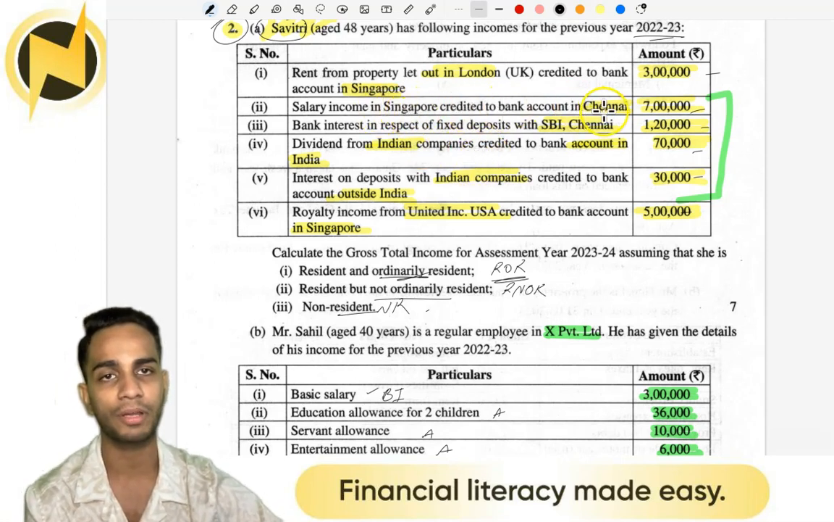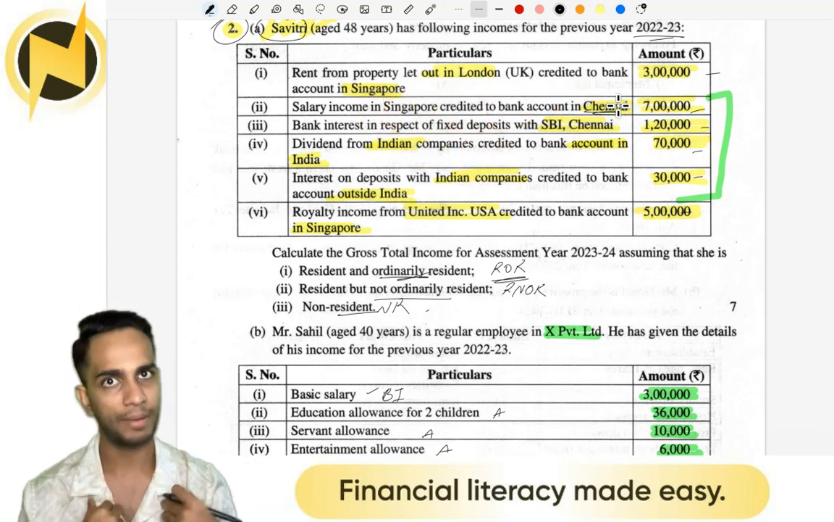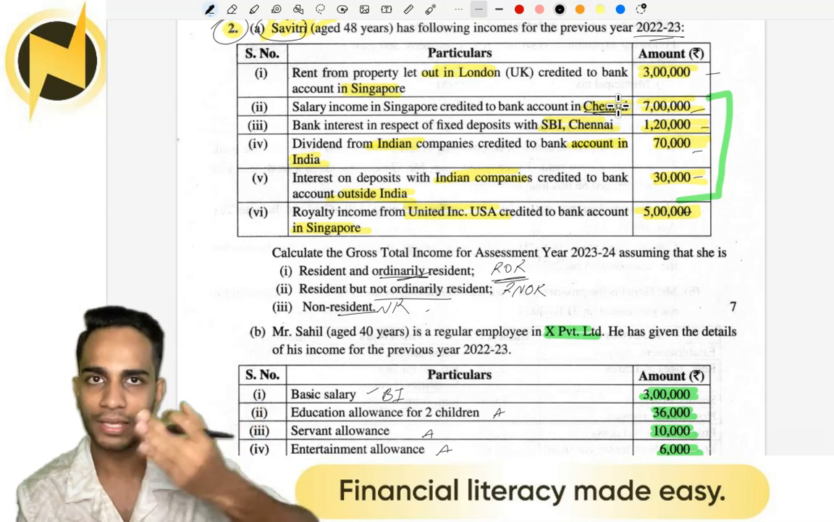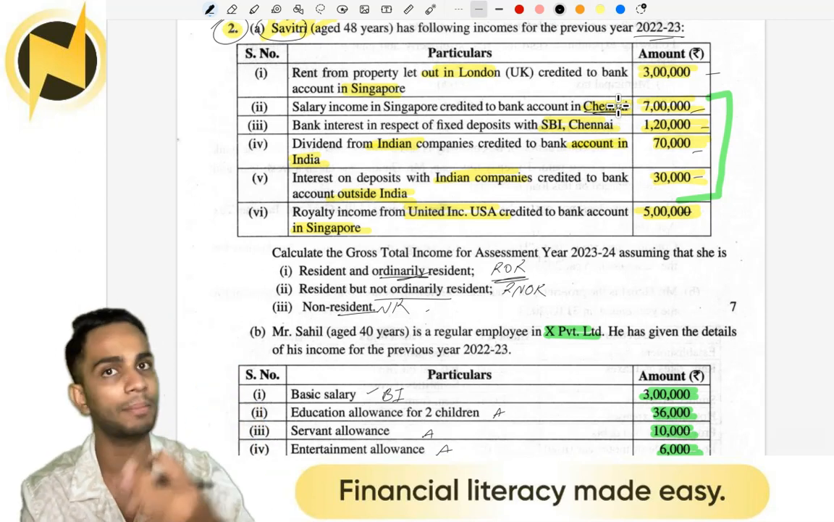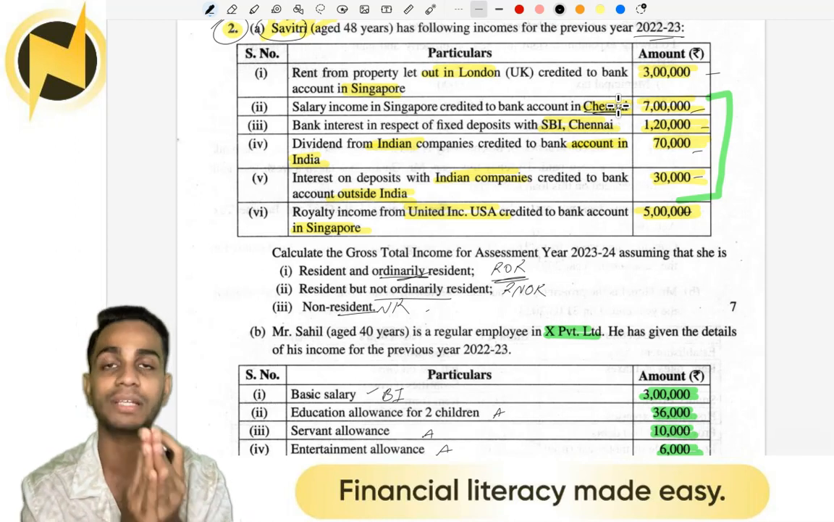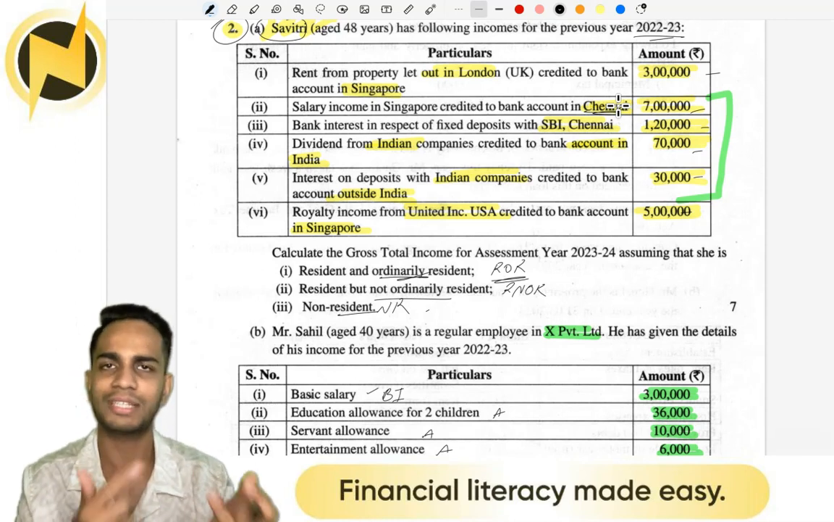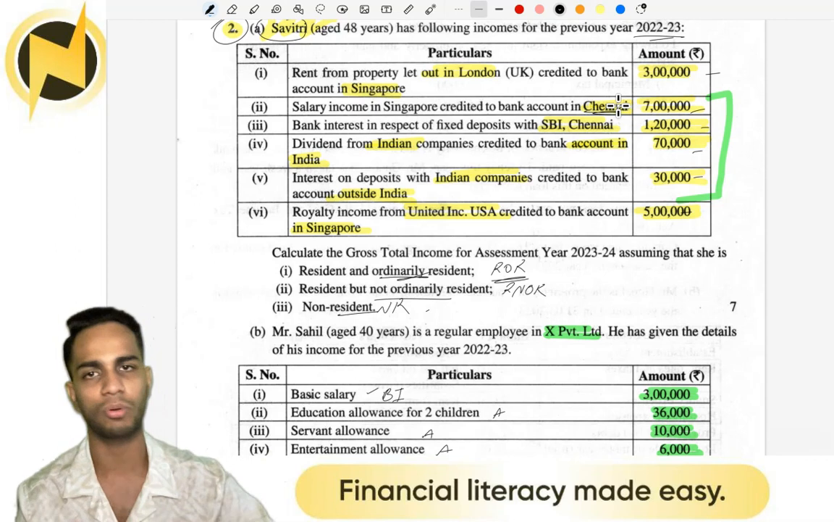Salary income in Singapore credited to bank in Chennai. I am an RNOR. I got money. It got first received at my bank account in Chennai. So it's an Indian income because the income is received in India. So it's taxable for RNOR and NR, no doubt.